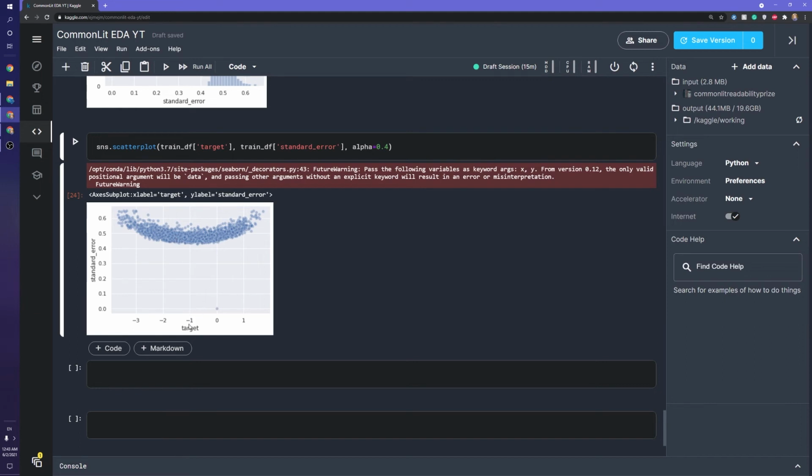The next thing is it looks like towards the extremes of the targets, so around -4 and around 2, we start to see much higher standard errors. So the more extreme the target is, or the further away it is from the mean, the higher the standard error tends to be. And that makes a little bit of sense, I would say, right? When people are rating these passages super hard or super easy, more people are likely to disagree because people do tend to usually bias their estimates toward the mean, I'd say.